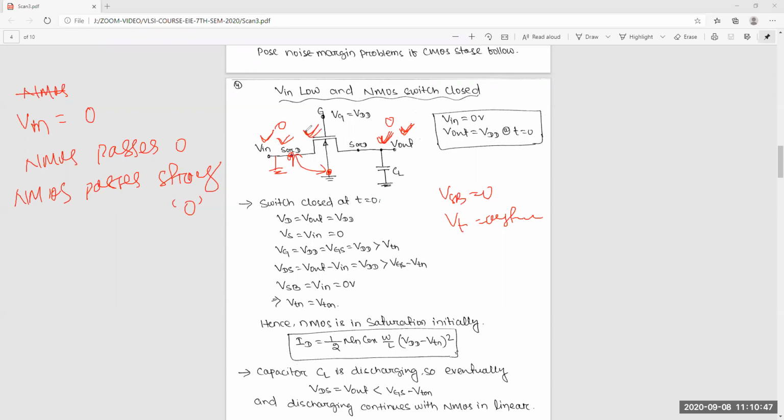For high voltage passing, this is not good. So this is the conclusion for a single switch: if you use only NMOS, it works better for 0 passing and worse for 1 passing.